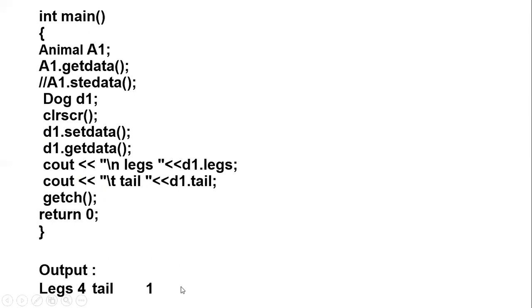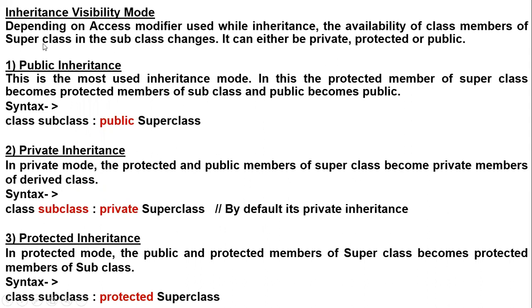Now we will see visibility mode, which in the previous example was public. Visibility mode means access modifiers, and it governs the availability of superclass class members in the subclass.